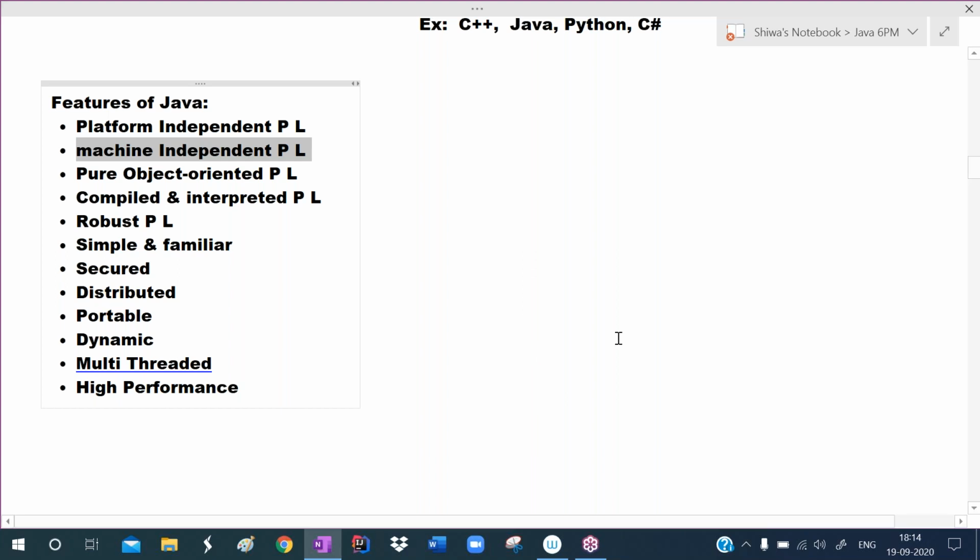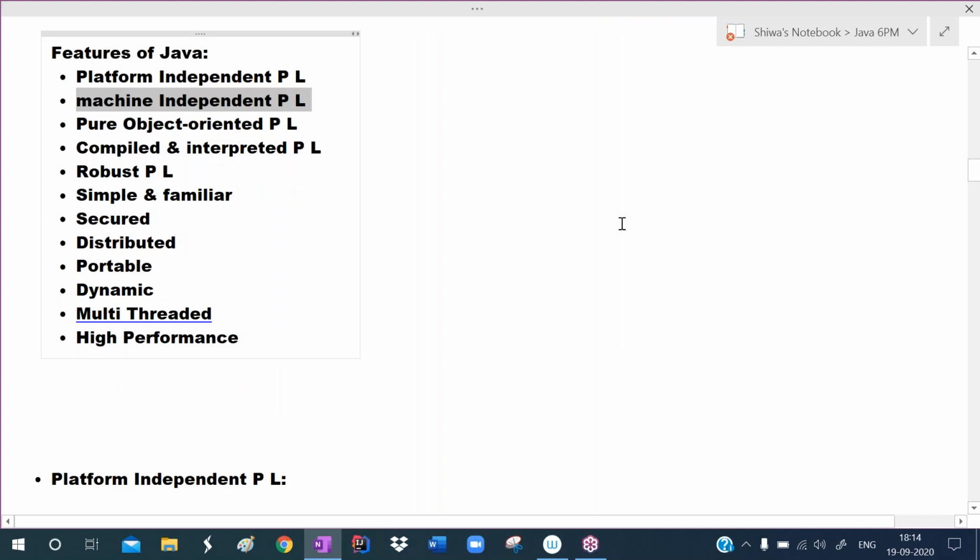Whereas C, C++ are machine dependent programming languages. The software developed in C, C++ can run on a computer only. You cannot run it on many devices, whereas a Java application you can run on many devices. That is the advantage here. That's why Java is machine independent, and because of these reasons, Java became very famous.